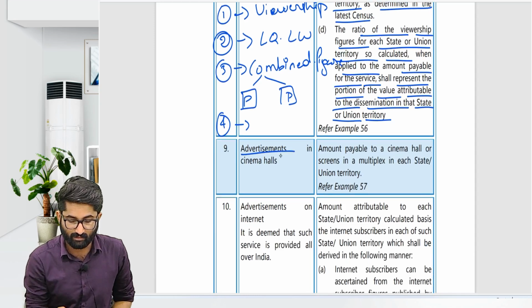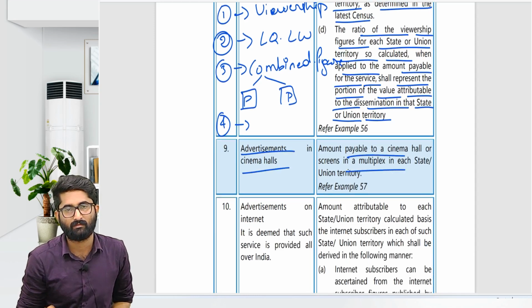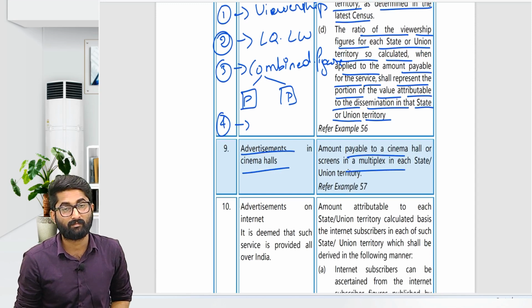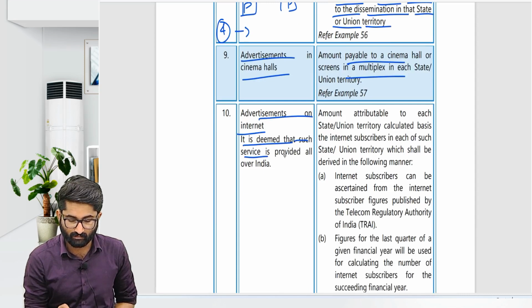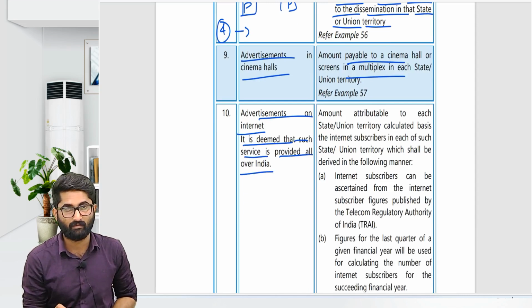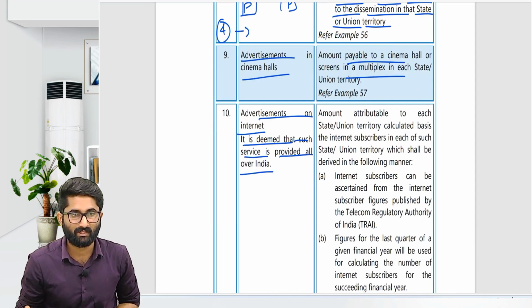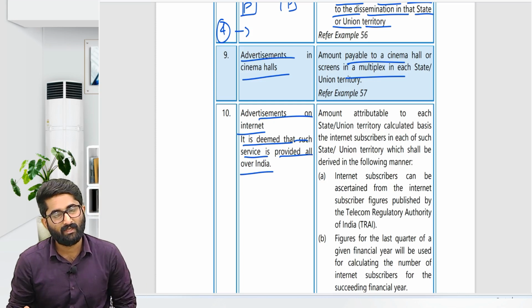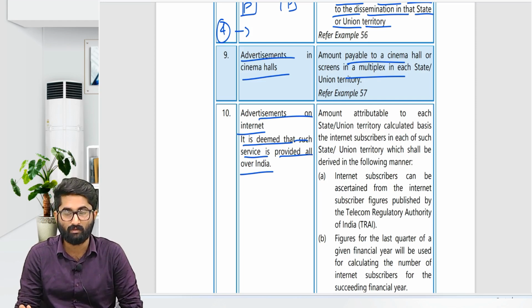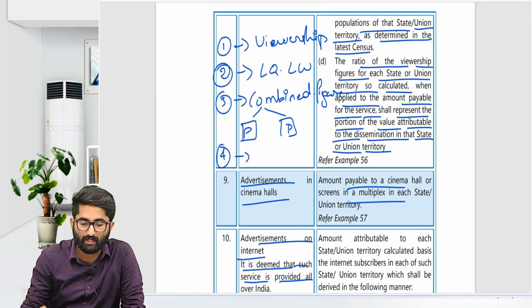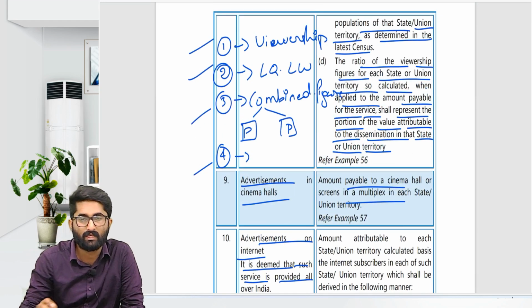Next one, advertisement in cinema halls: on the basis of the number of cinema halls you can divide it. Next one, advertisement on the internet. It is deemed that such service is provided all over India. So if you are giving an advertisement on the internet, it is believed that anyone can get that advertisement. So you follow the same steps and procedure.